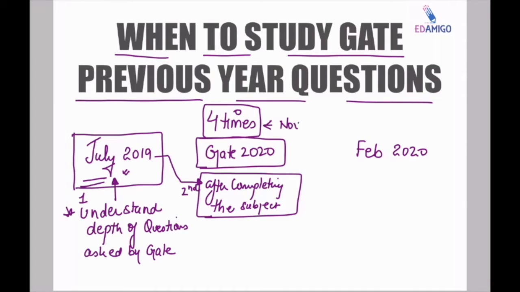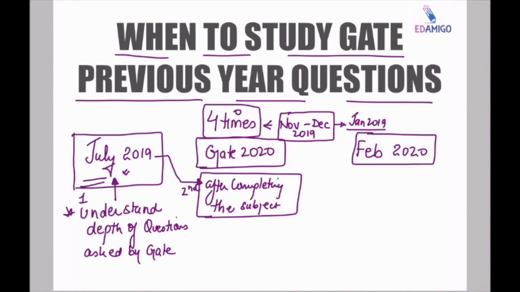November to December 2019. So this is the third time, so that if any point is left, he can revise. And finally, before attempting the paper of GATE 2020, in January, a final revision of previous year GATE questions is most important, so that he is enlightened with the kind of concepts which GATE used to ask.